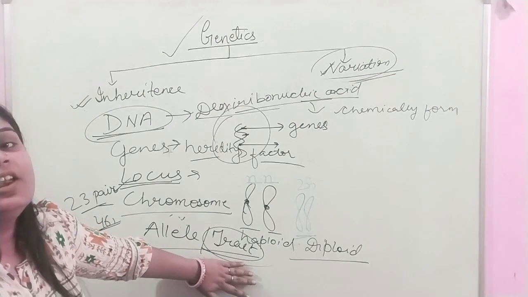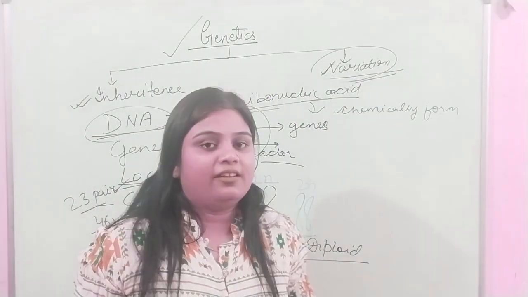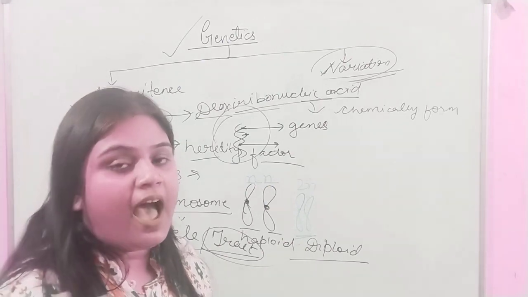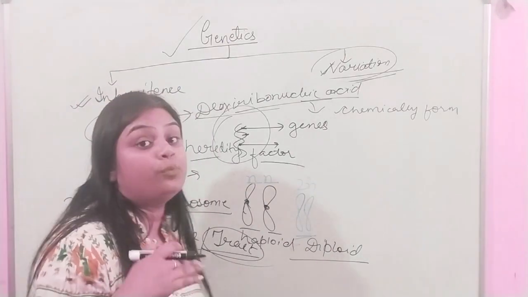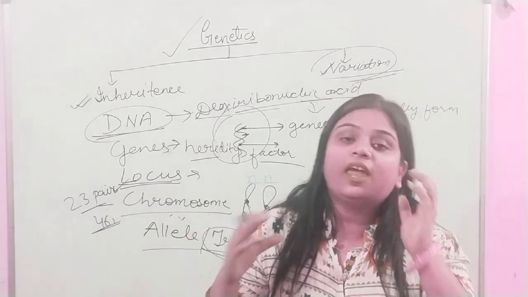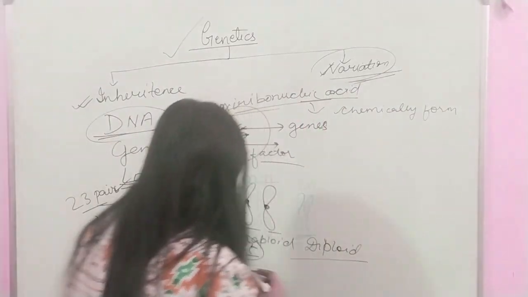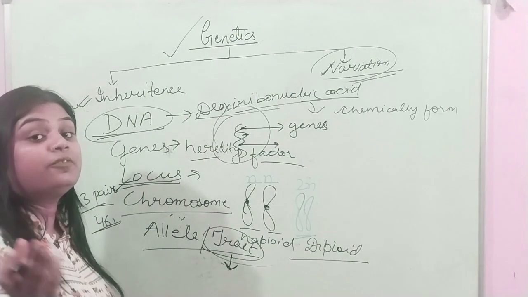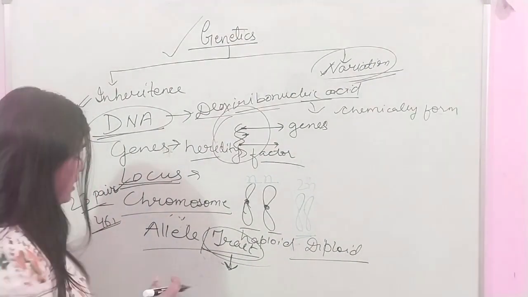These are the traits. Like eye color. Eye color is a character. Eye color is a character in human. But blue color eye, brown color eye is the trait in human. So the trait is different forms which is being generated.